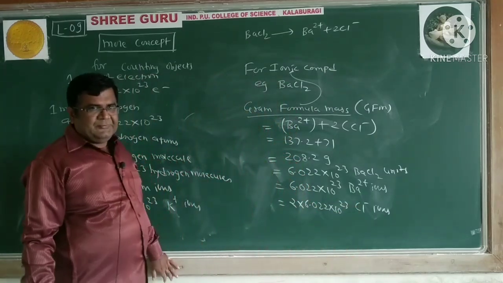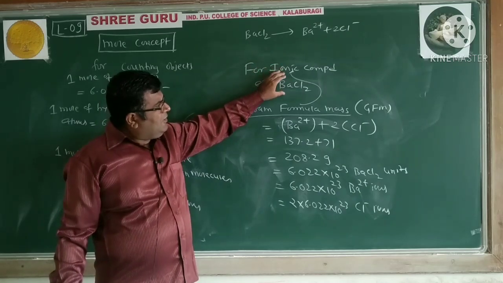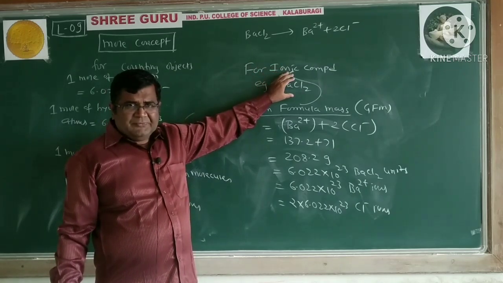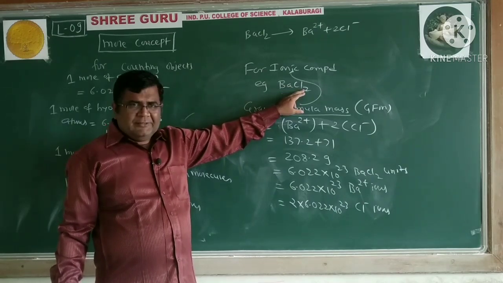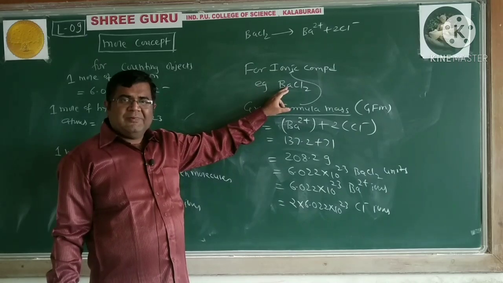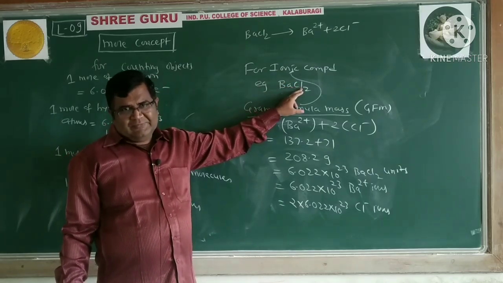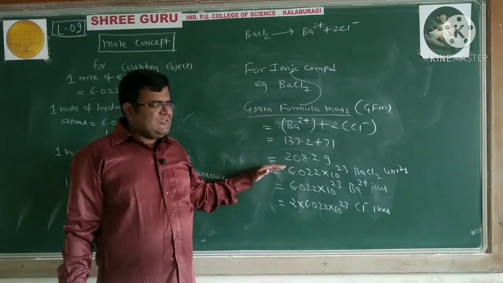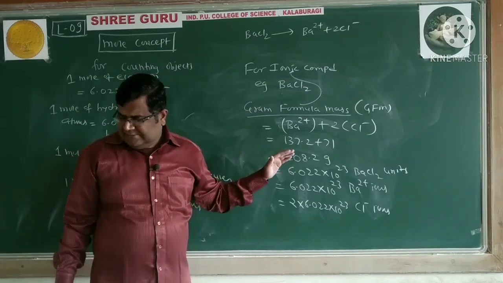So in ionic compounds, ions are present, but the ratio is 1:2 here. 1 mole of BaCl2 means 1 mole of Ba2+ ions and 2 moles of Cl minus. In that way, we have to use this. When we solve questions, we will again refer to this.